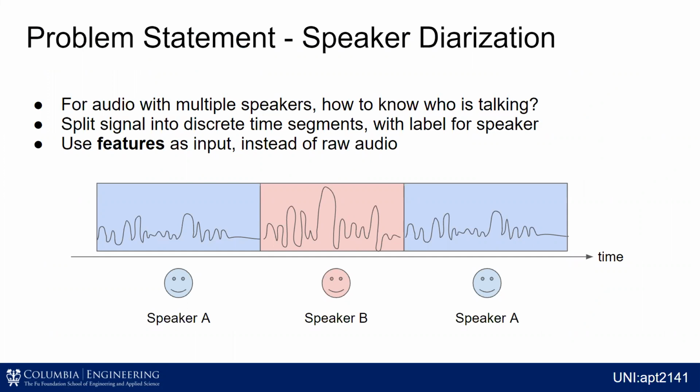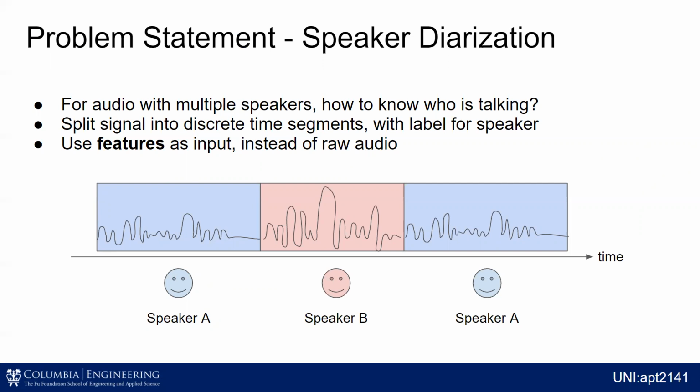So speaker diarization, if you can imagine you're watching Good Morning America and the news anchor starts talking about the news and then they hand it over to someone else doing the weather. Maybe this is another speaker. And then the person who's doing the weather talks for a few seconds and then they say, and back to you, speaker A. What if we had to do this automatically? So we have two different speakers or maybe n different speakers in time. We want to automatically be able to tell who's talking when. This is the fundamental problem.